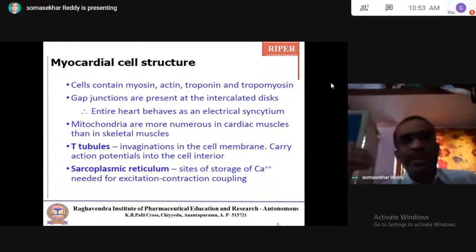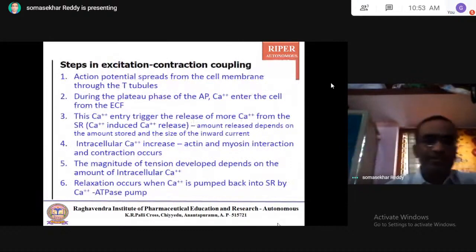Coming to the steps in excitation contraction coupling. The action potential which is generated spreads from the cell membrane through the T tubules into the cell interior. During the plateau phase of the action potential, calcium enters the cell from the extracellular fluid.